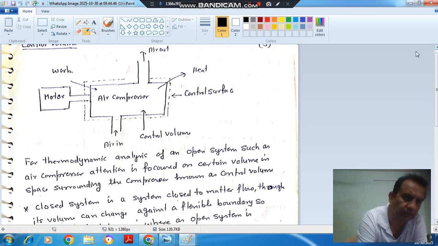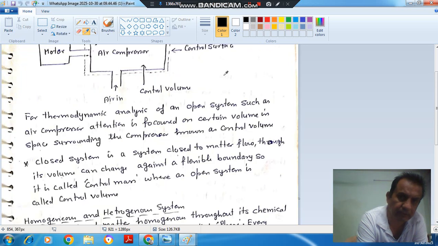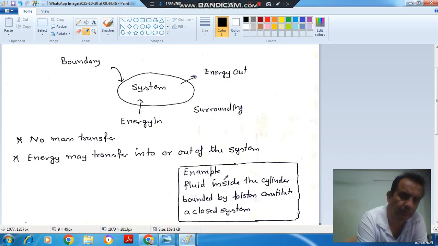And if we consider a certain mass and that mass is not changing, but the boundary is changing, then it is control mass. Whereas in case of control volume, mass is changing but volume is not changing. And the types of systems are open system, closed system.